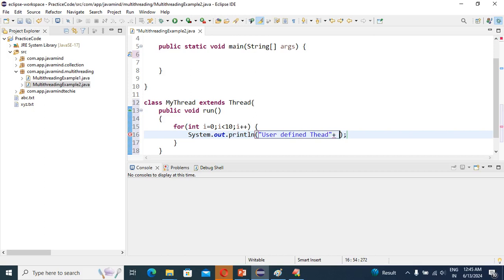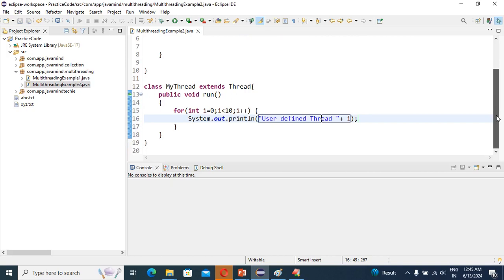I'm going to print this data. It's done, guys. So step number two is already done.